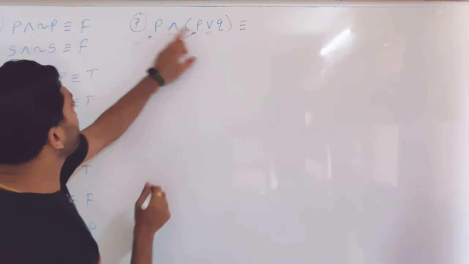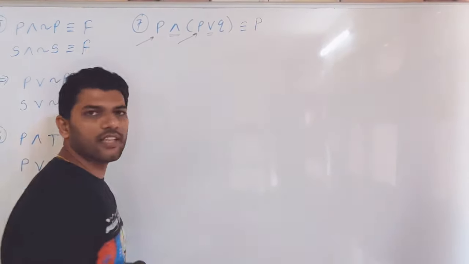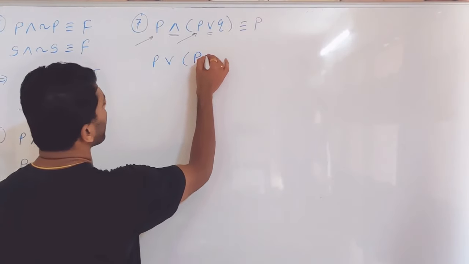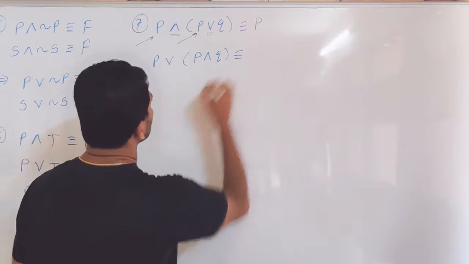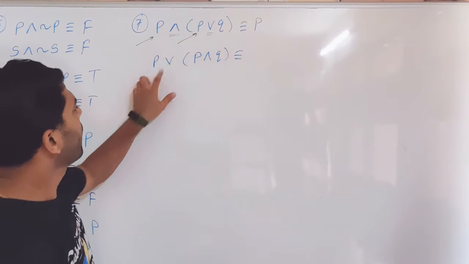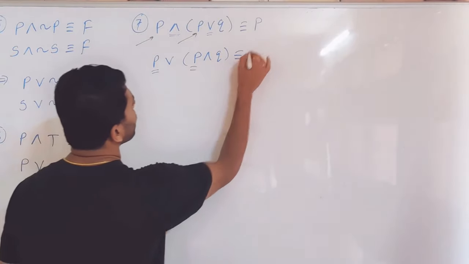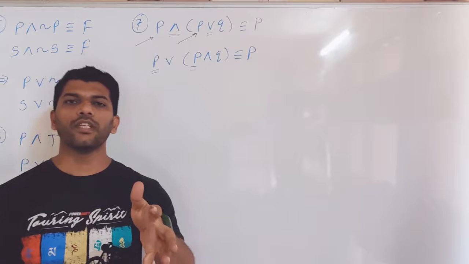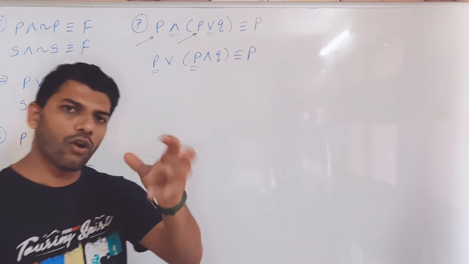Here the statement P is repeated, so the answer is always P. There is one more absorption law, P or (P and Q). If you observe, there is an 'or' 'and' combination similar to this one, but the repeated part is P, which is your final answer. If you want, you can confirm this result by forming a logical table.